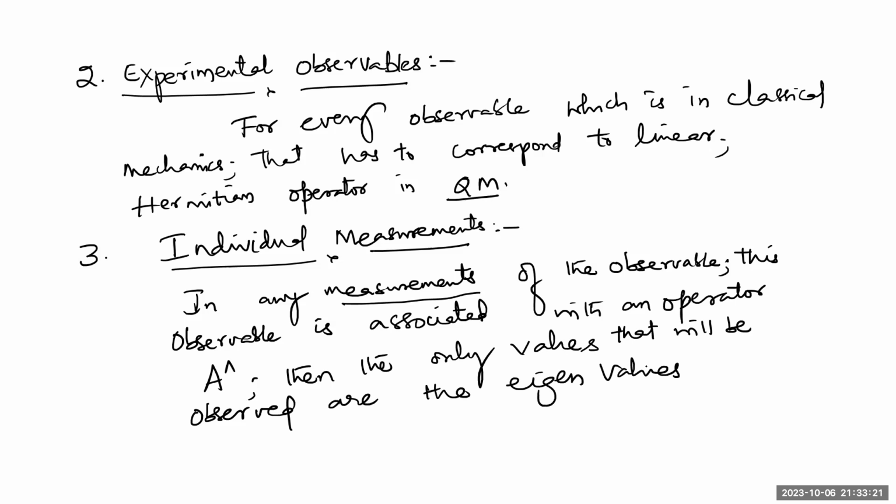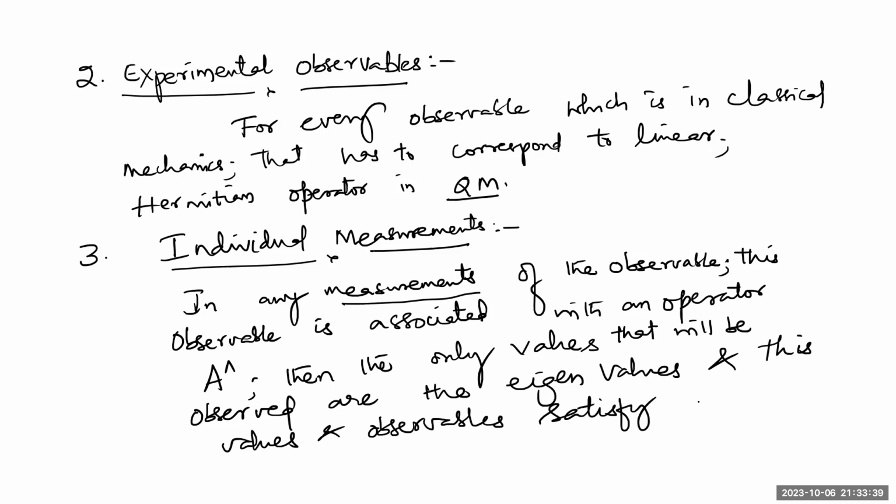Eigenvalues, and we can say that these values of the observables satisfy the eigenvalue equation. This is what is called the third postulate of quantum mechanics.